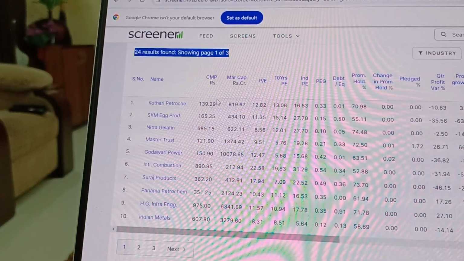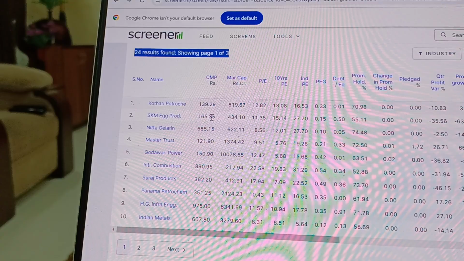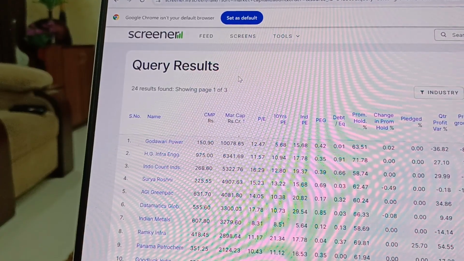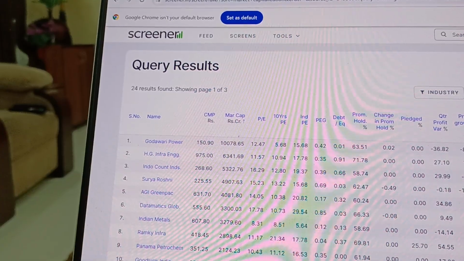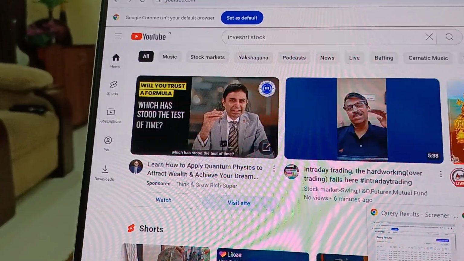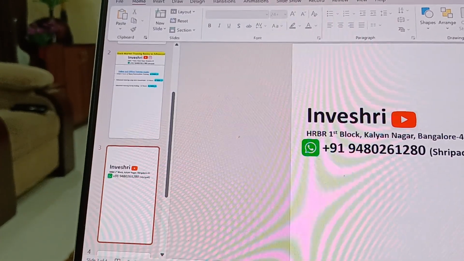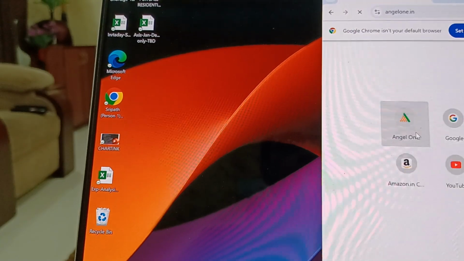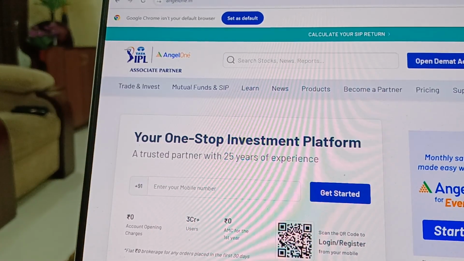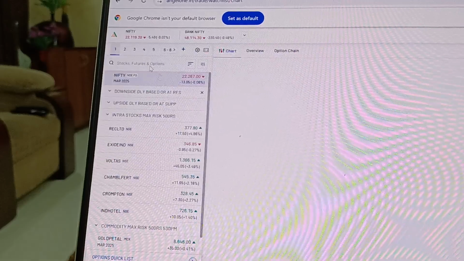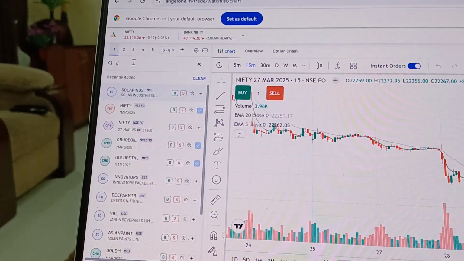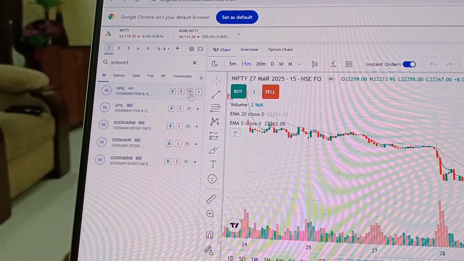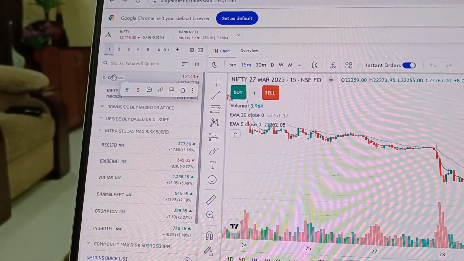Now let us take, just for example, again not a recommendation, one of the stocks, Godavari Power. If I go into my Angel account and then go into Godavari Power and Ispat Limited, I add that and just look at it.